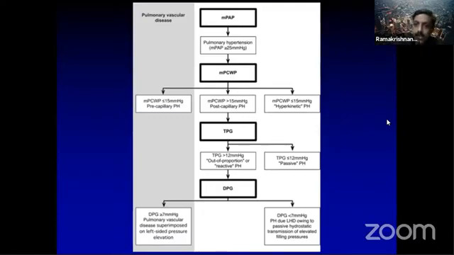Then you look at the diastolic pressure gradient. The diastolic pressure gradient cutoff is 5 or 7. The total pressure gradient cutoff is around 12 or 15. So these numbers you should remember. If the diastolic pressure gradient is greater than 7, or greater than 5 in some other sources, it is considered that there is a pulmonary vascular disease superimposed on left-sided pressure elevation.